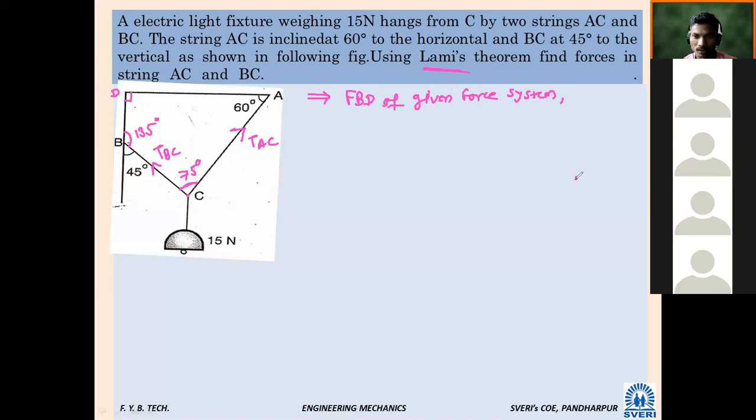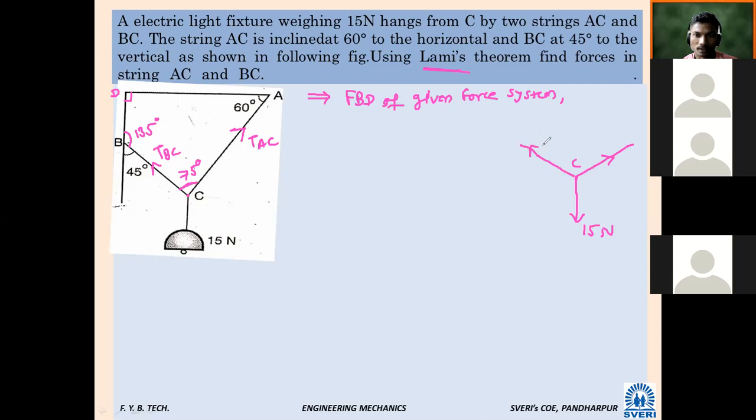I will draw here point C. Vertically, how much it is? 15, no? Yes. 15. So here point C. So how much angle is there here? And here TAC. Okay, TAC and TBC, sorry. TBC and TAC.